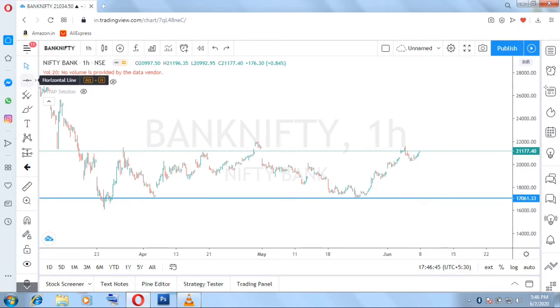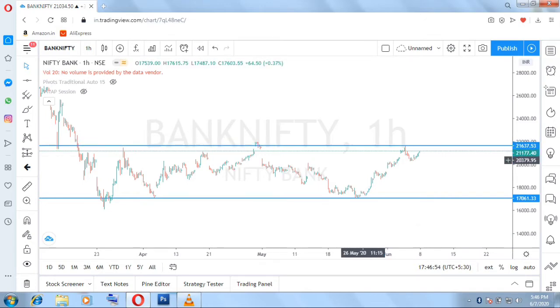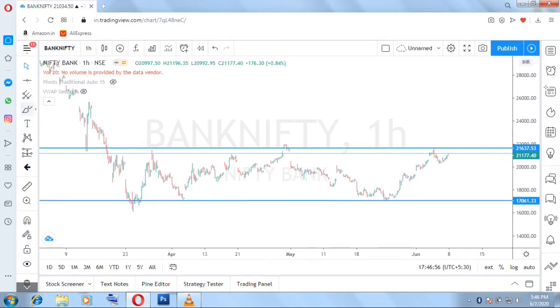Now we will see what is a resistance. Where do we see the nearest or the latest resistance? This is the latest resistance if we draw at this level, right? The price has taken resistance here. If we go backward, the price has taken a support here, and then this level has become a resistance, and then at this level it has become a resistance.